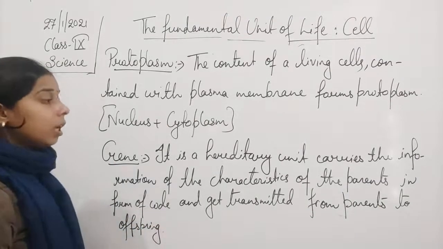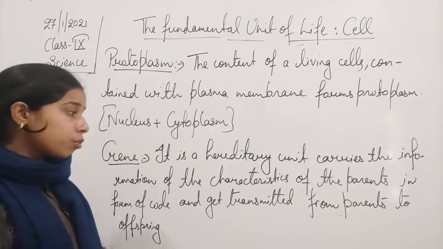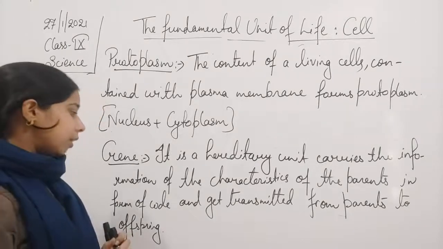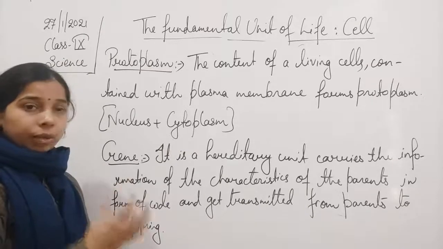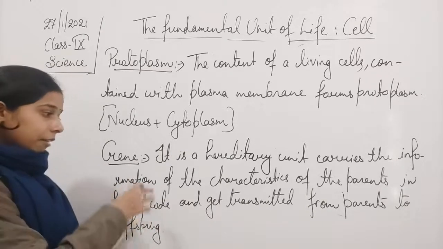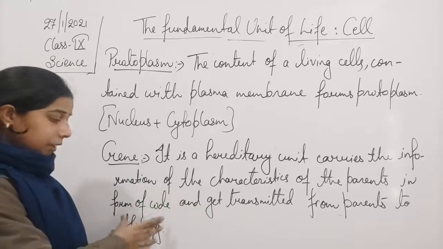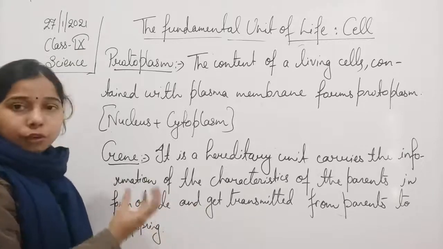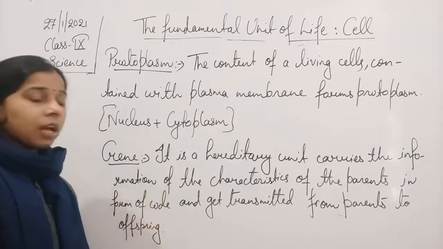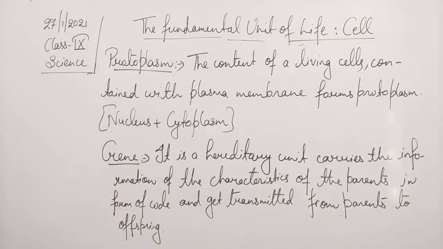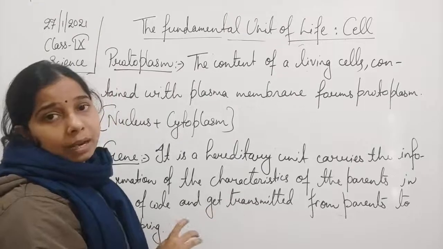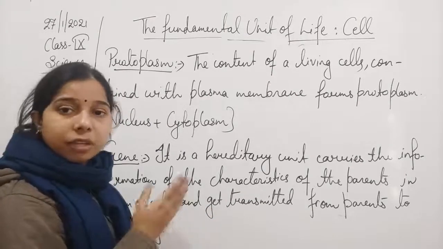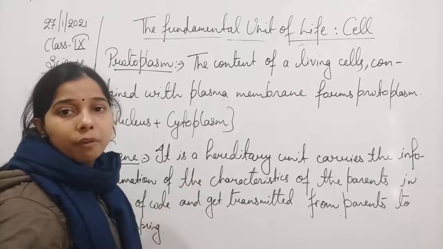Basically, the role of the gene is that it carries the information of the characteristics of the parent in the form of a code. It is a kind of code consisting of the genetic information, which gets transmitted from parents to the offspring.